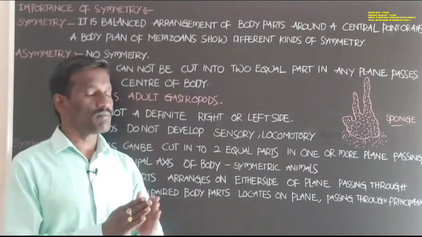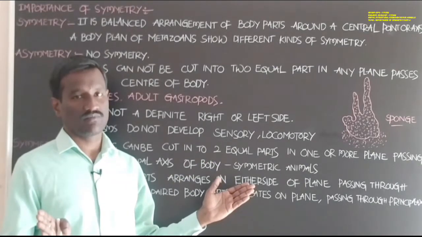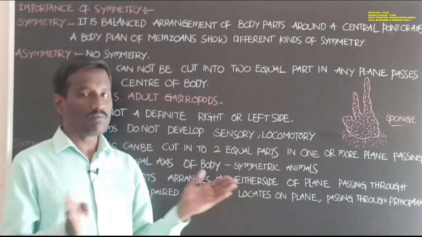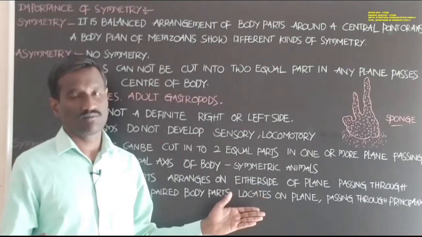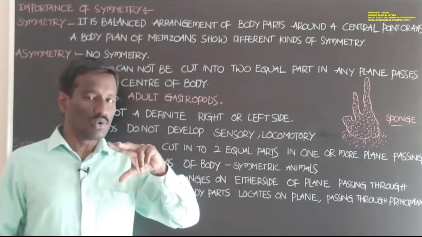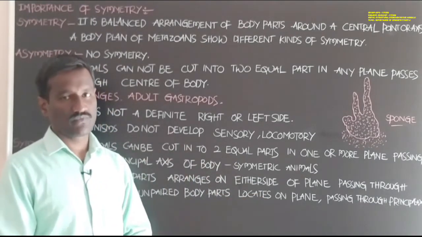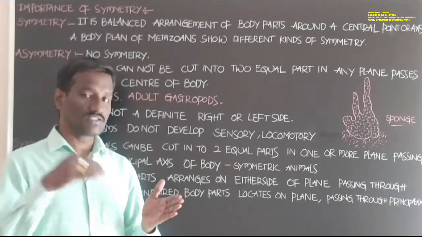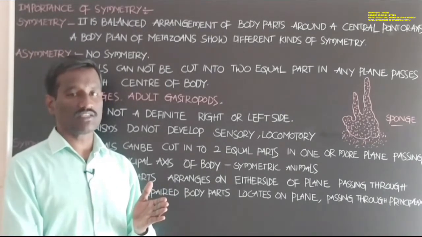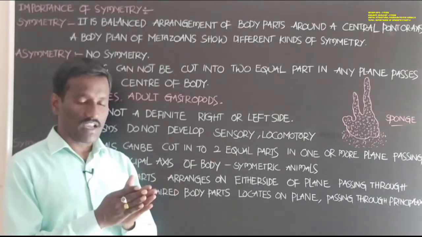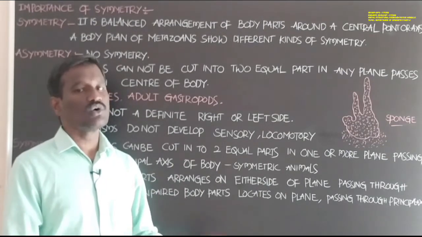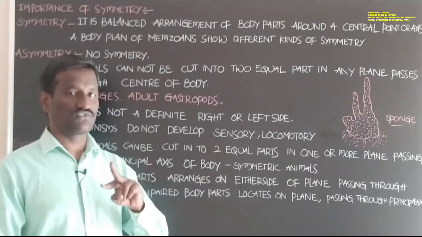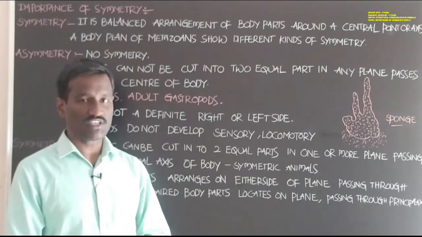It is impossible to divide the animal into two equal parts. The left side and the right side are not equal.